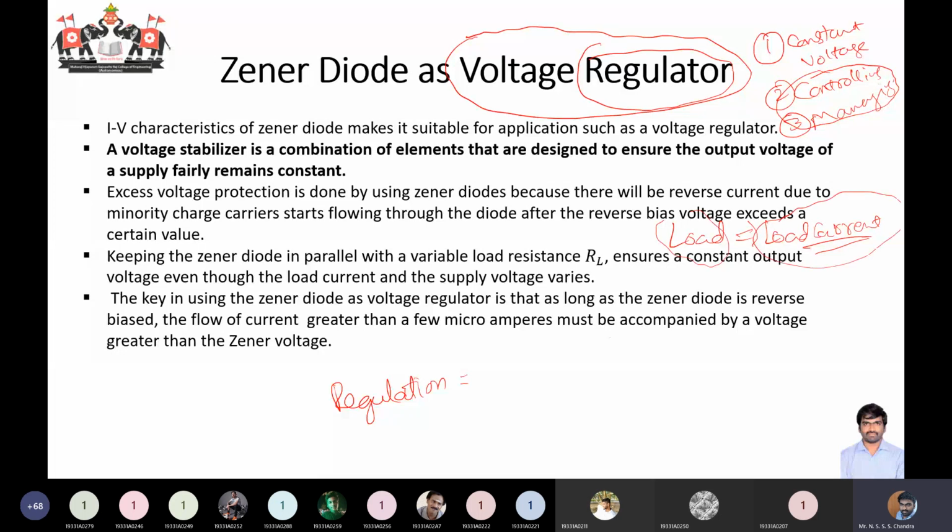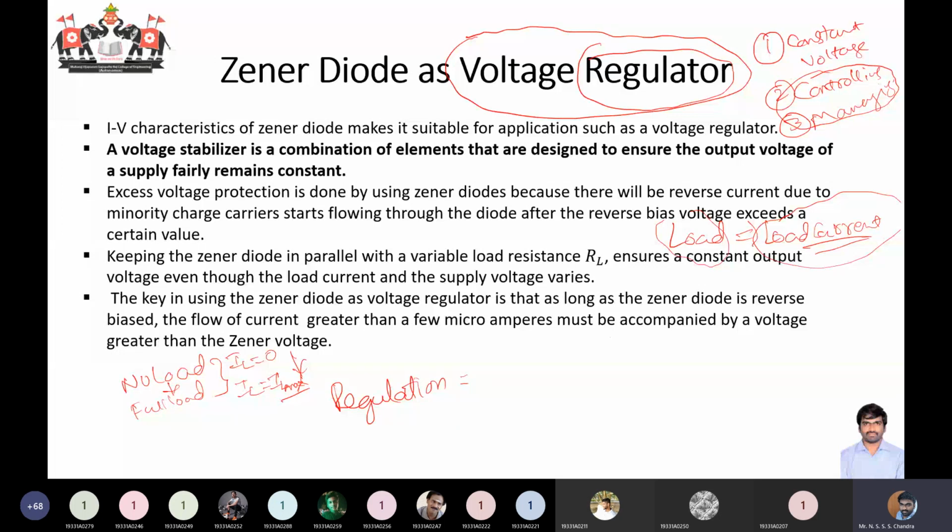When we have two conditions, in your lab experiments you'll be talking about the no load condition or the full load condition. No load condition means that the current through the load is zero. Then there is the full load condition. So when we are moving from no load to full load, that is, IL is 0 to IL equal to, let us say, IL max.